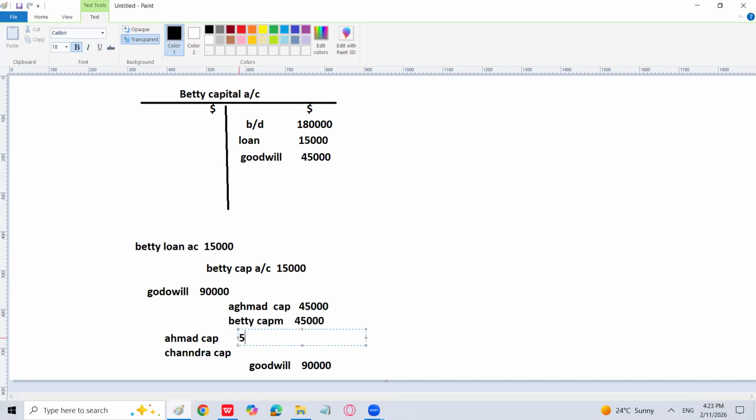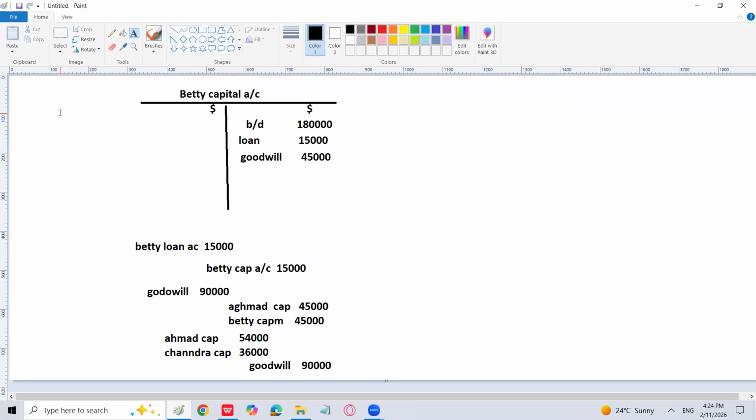3 by 5 is going to be 54,000 and 2 by 5 is going to be 36,000, if I'm not wrong, right? So we are done with this now. We have calculated the goodwill, which is supposed to be credited to Betty capital account, not to Ahmed, because we are not preparing Ahmed capital account. If we would have been preparing Ahmed capital account, I would have given him a credit also.